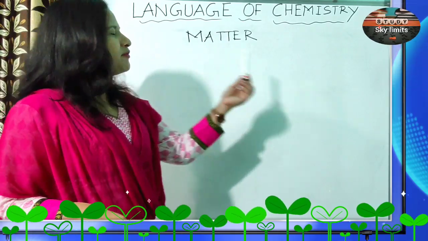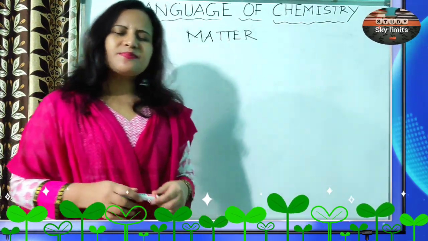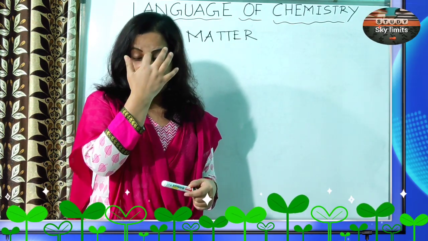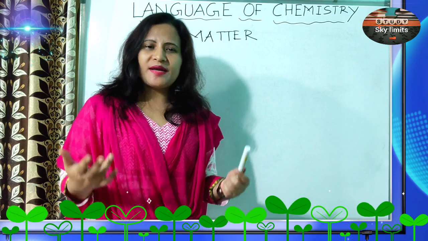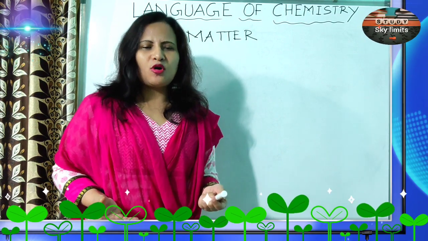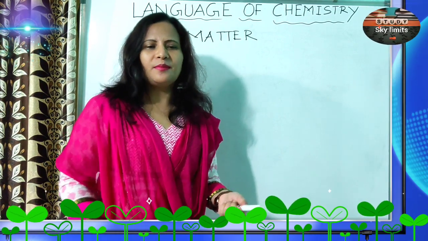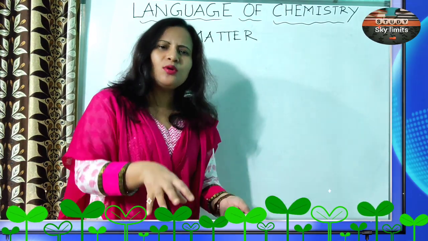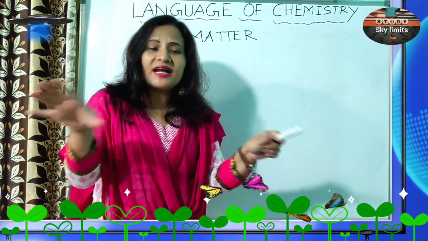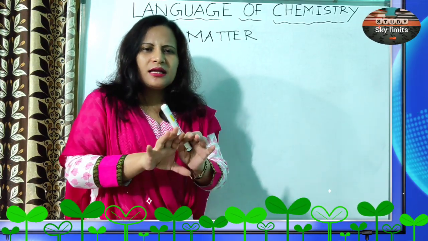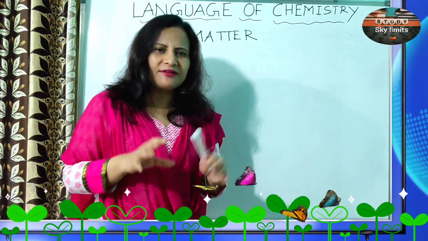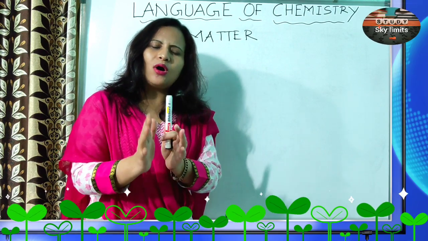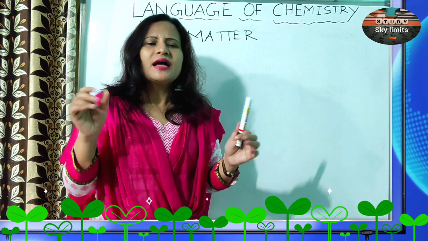So, starting from the definition of chemistry. Chemistry is basically the study of matter, and as you know, matter is anything that occupies space and has mass. So what do we study about matter in chemistry? We study the nature of matter. We study the structure of matter. And we study how a particular matter behaves under different conditions. So this is the complete study of chemistry that we are dealing with: the nature of matter, the structure of matter, and how a particular matter behaves under different conditions.